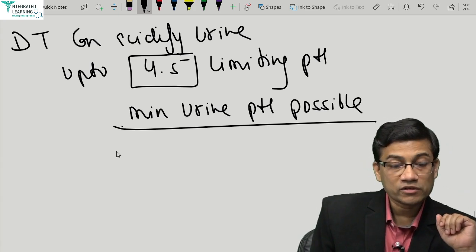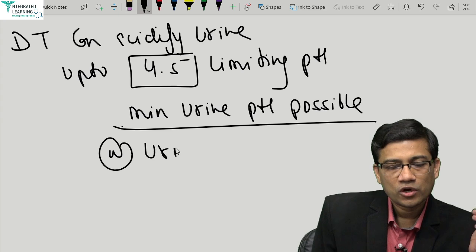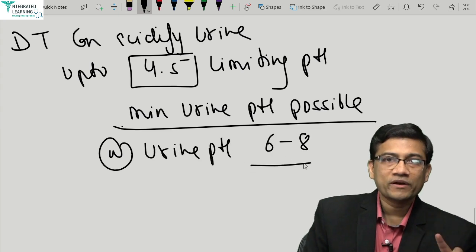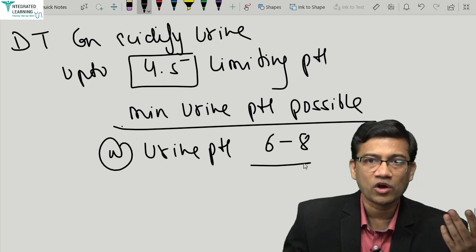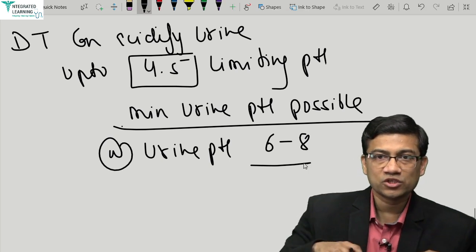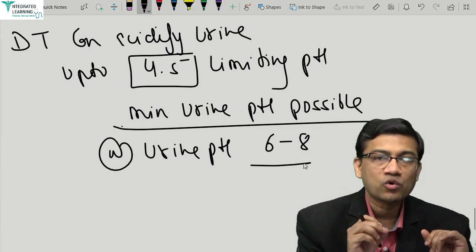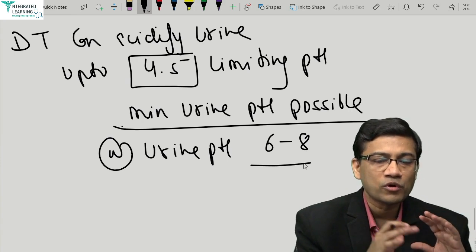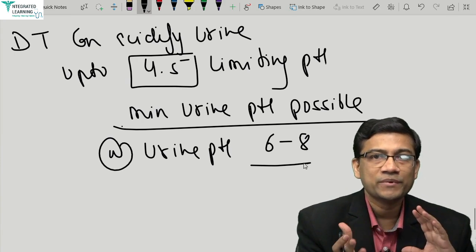And what is the normal urine pH? Normal urine pH is 6 to 8. So don't be confused. Normal is what you make in normal condition, but in case of severe acidosis, when you want to get rid of acid, you can go up to 4.5. That is the limiting pH.